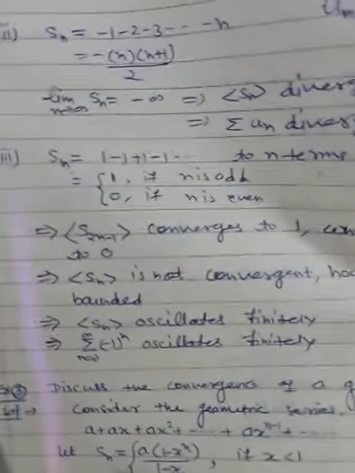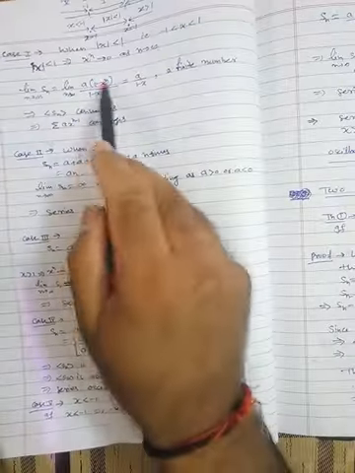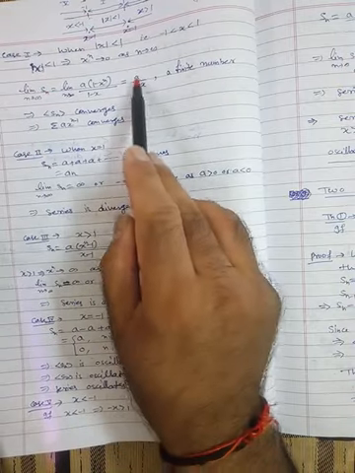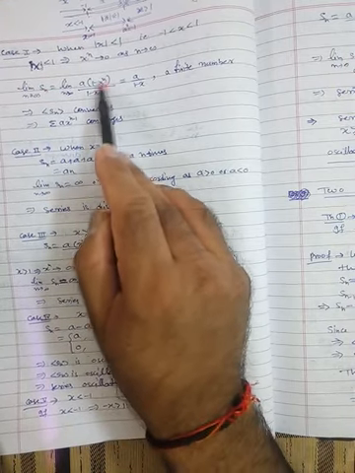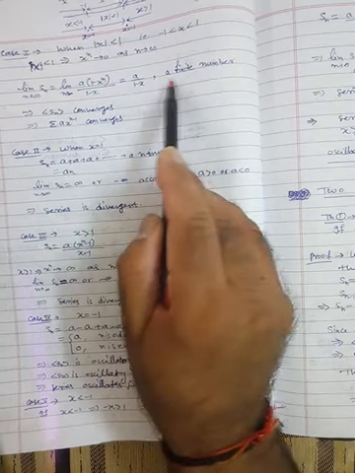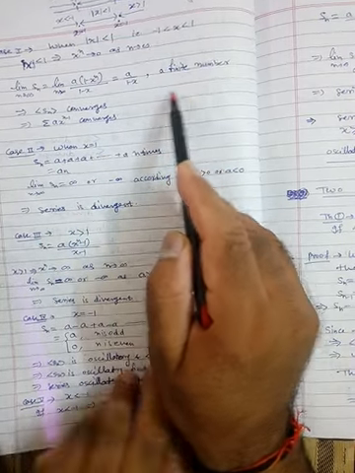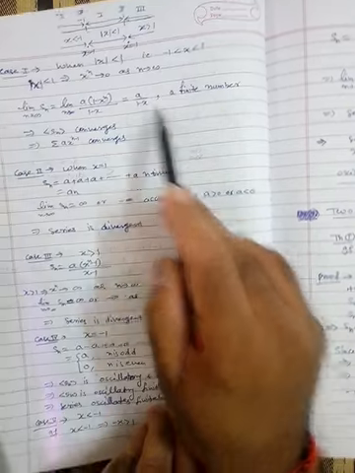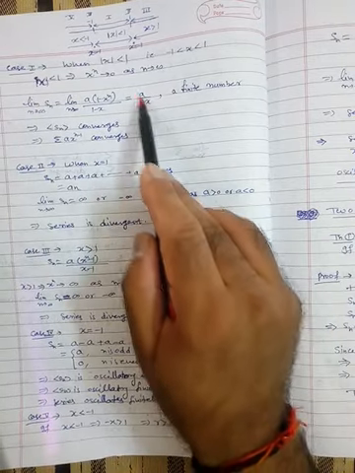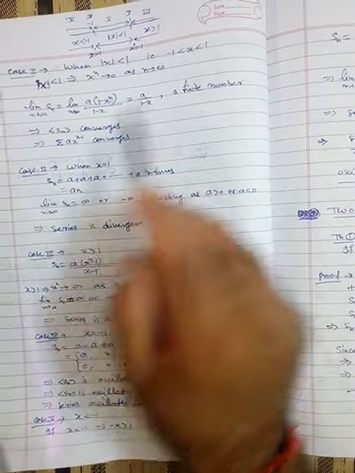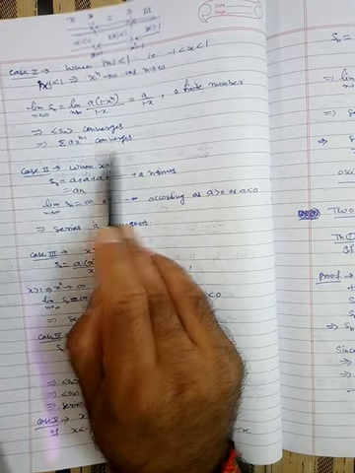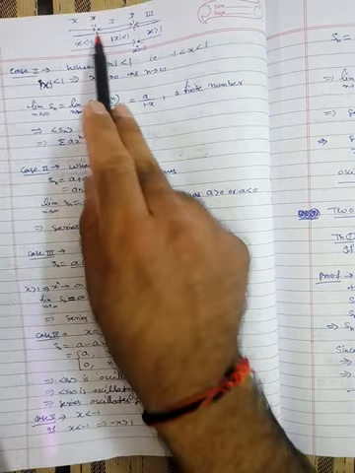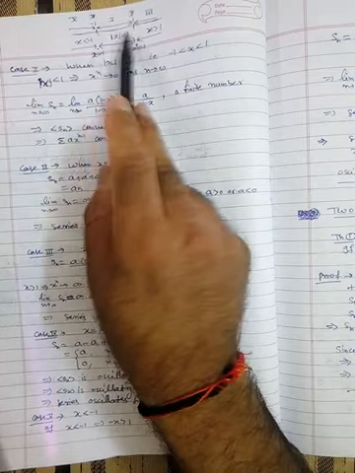Here we are using the first formula. According to this formula, take the limit. This will be a upon 1 minus x, because x raised to n tends to 0. So a upon 1 minus x is a finite number. A is finite, x is finite, so their ratio will be a finite number, and hence Sn converges. When Sn converges, obviously the series converges. So this series will converge if your x ratio lies between -1 and 1.